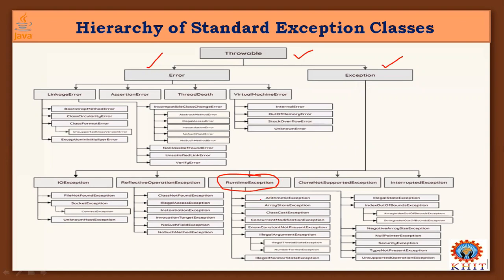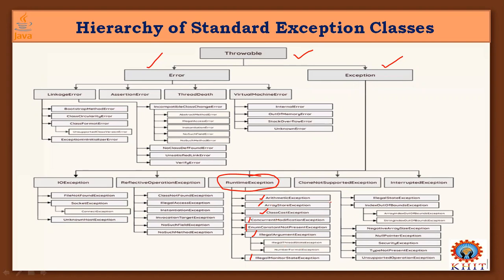These are the things we are going to discuss: ArithmeticException, ArrayStoreException, ClassCastException, ConcurrentModificationException, IllegalArgumentException, IllegalMonitorStateException, like this. Most of the time we will discuss these runtime exceptions.